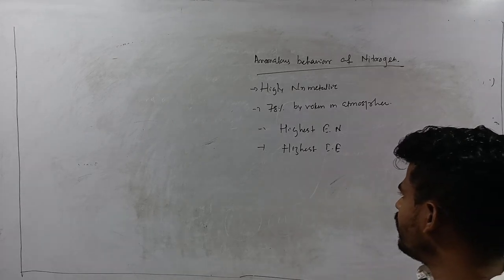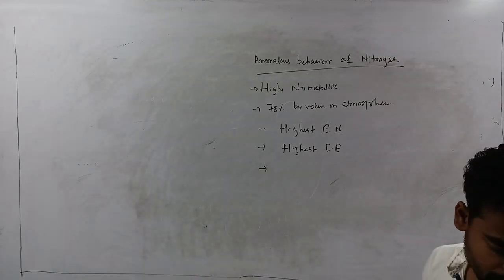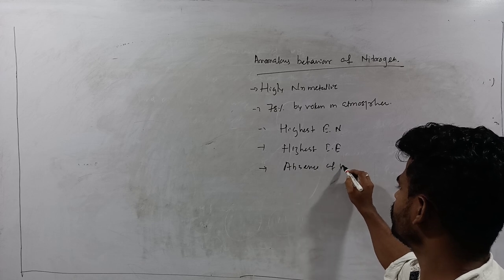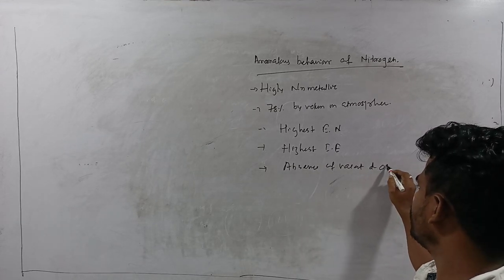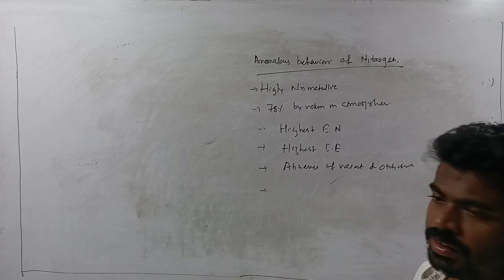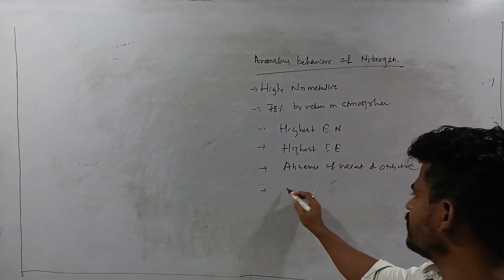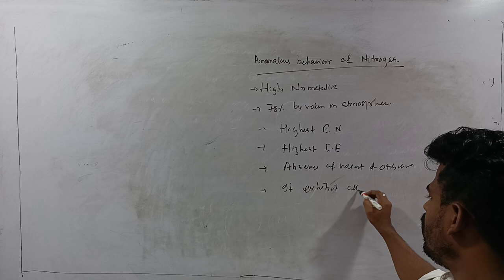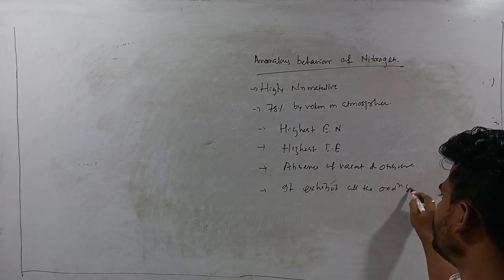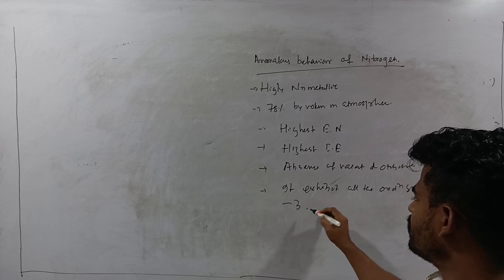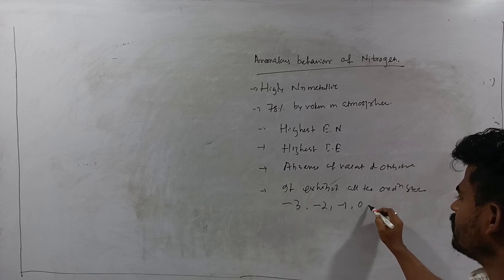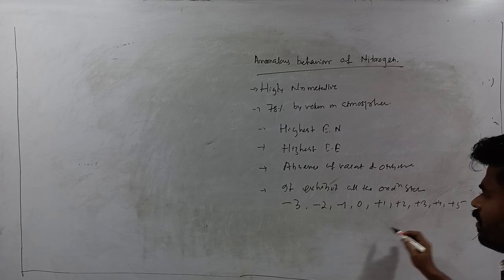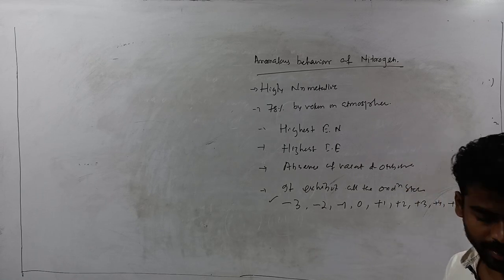Next, absence of vacant d orbitals. So nitrogen can exhibit all the oxidation states, from -3, -2, -1, 0, +1, +2, +3, +4, +5. All oxidation states are shown by nitrogen.